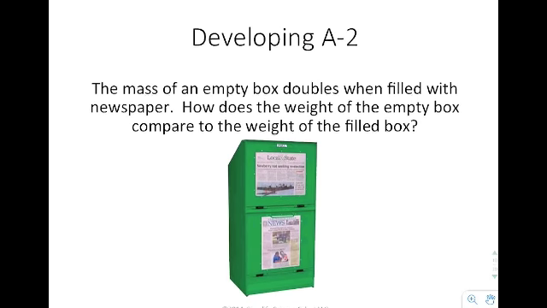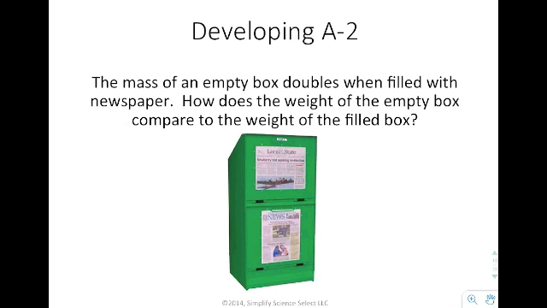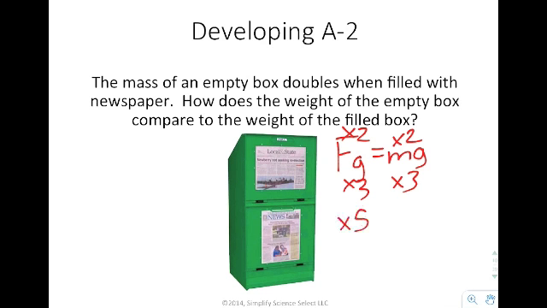Next, it says the mass of an empty box doubles when filled with newspaper. How does the weight of the empty box compare to the weight of the filled box? So remember, weight and mass are directly proportional. So if you were to double this, this doubles. If you were to triple this, this triples. If somehow this was increased by 5, this is increased by 5 because this g term is a constant. So because of that, the weight of the filled box is going to be twice as much, just like it is for the mass.